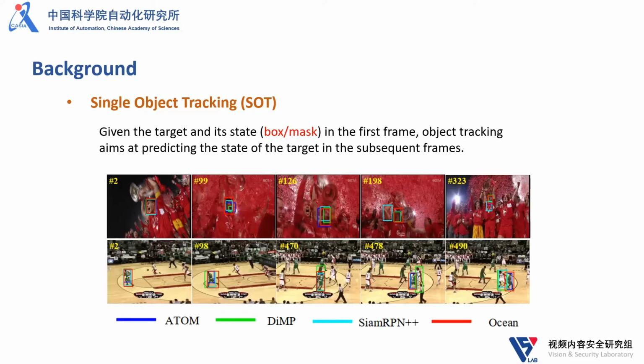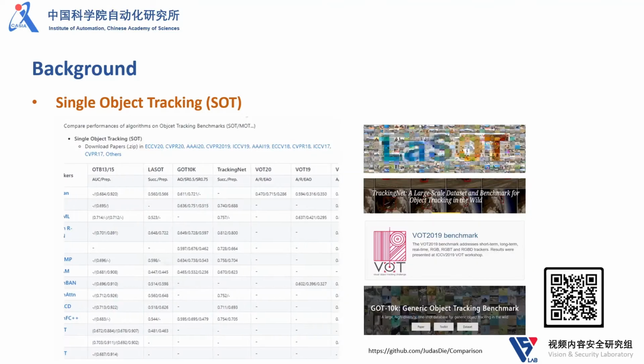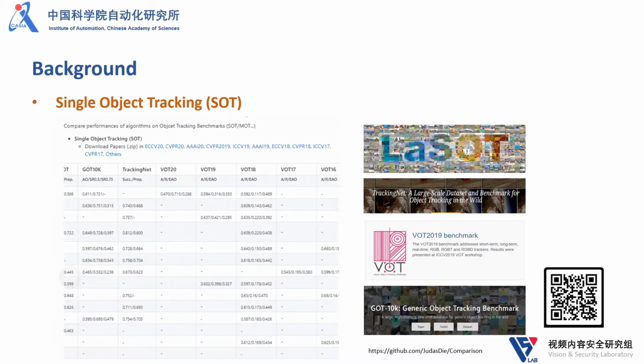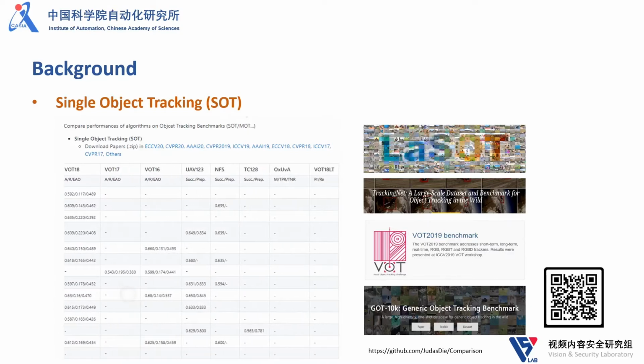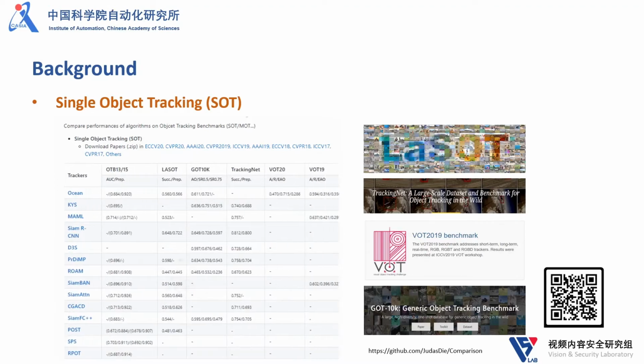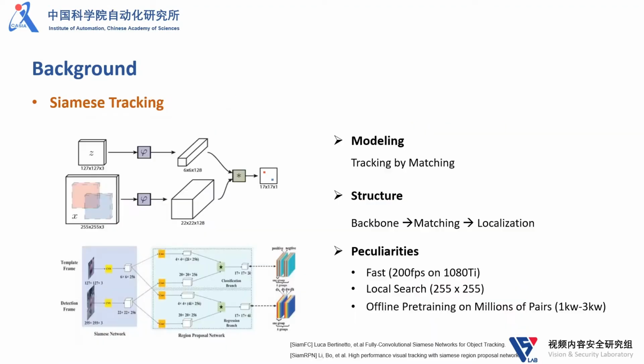Single object tracking has dozens of evaluation benchmarks. For the convenience of new beginners, I built a GitHub repository showing performances of different methods on different benchmarks. In object tracking, the Siamese structure is a main research stream. Siamese networks consider tracking as a matching problem, where we get a template from the first frame and then track the target by matching the template with candidate regions.